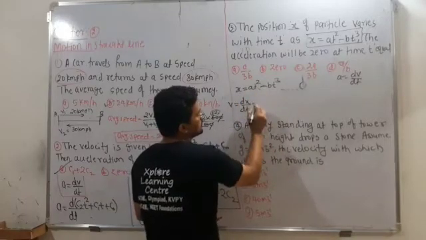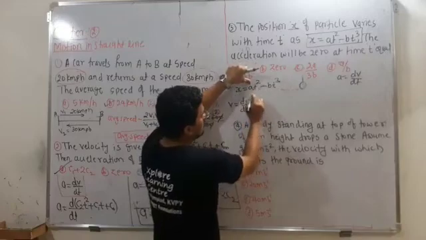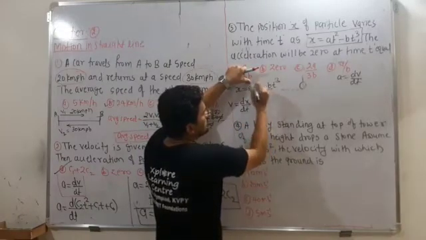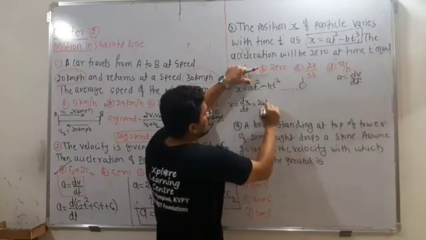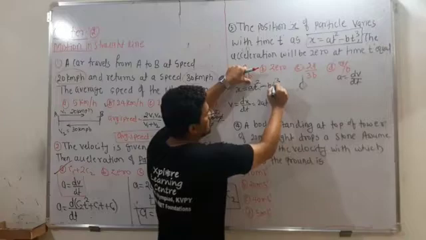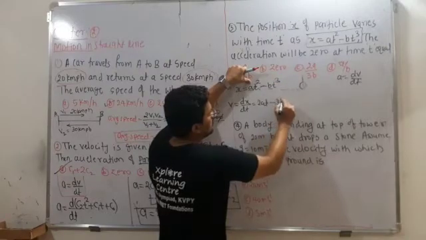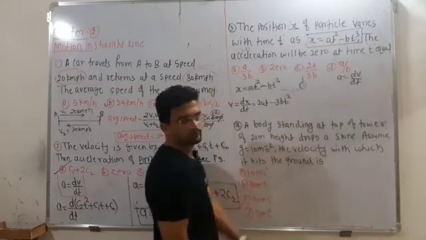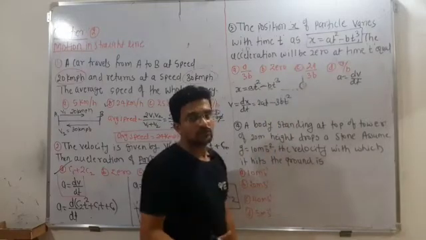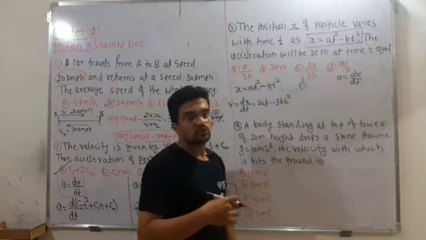So differentiate this term. I will directly resolve this. a and b are constants. The differentiation of t square becomes 2t, so it becomes 2at, minus the differentiation of t cube, which becomes 3bt square. This is because the differentiation of x raised to n is n into x raised to n minus 1.